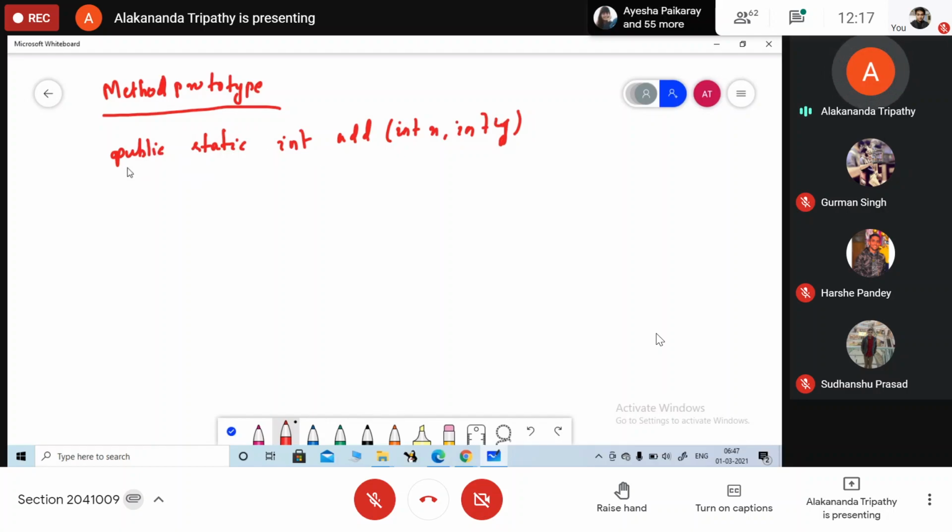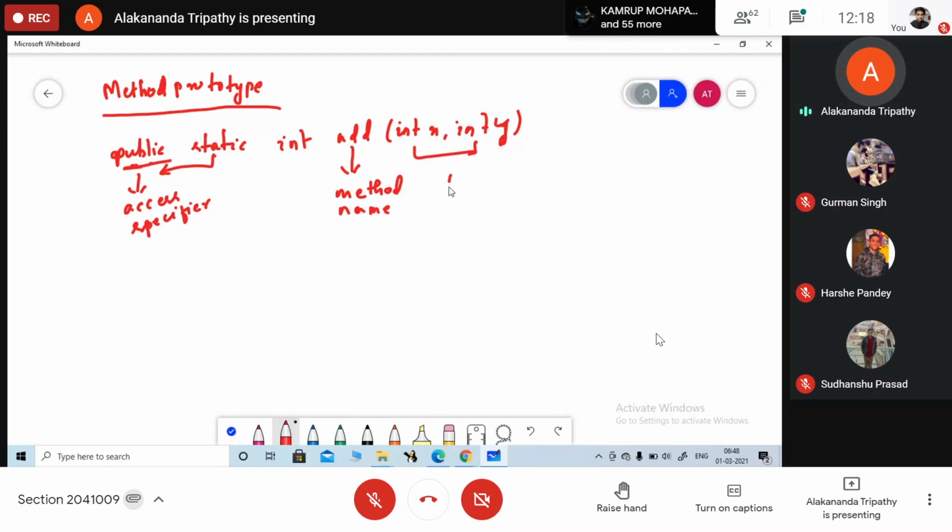So here I have written few things. So what is public? From access specifier. So public and static are the access specifier. This one is the method name. This one is the parameter list. Okay, or what you call as your argument list.